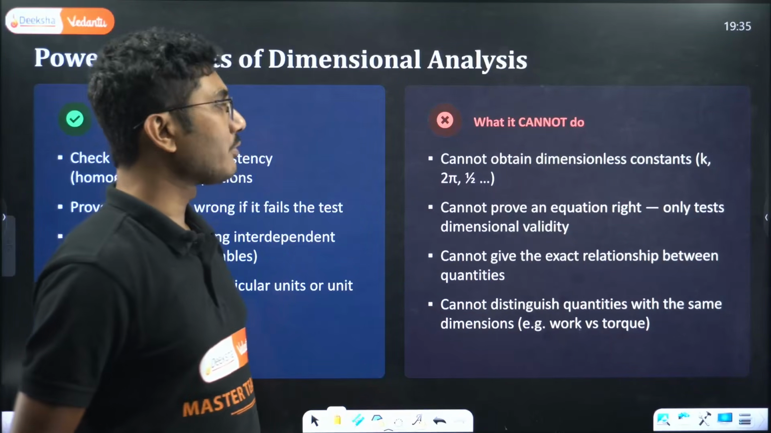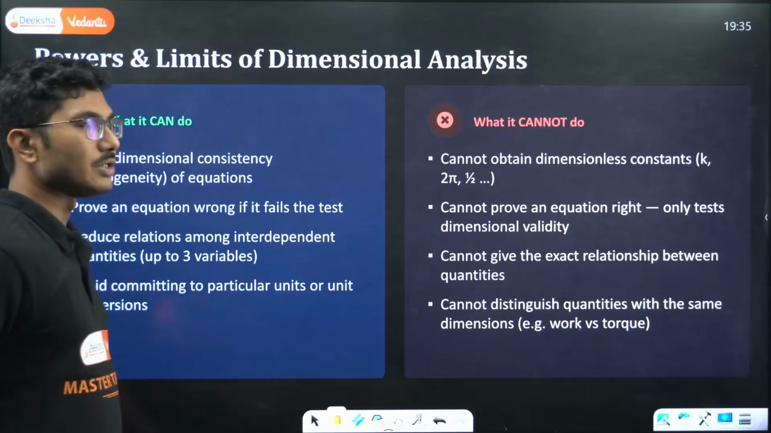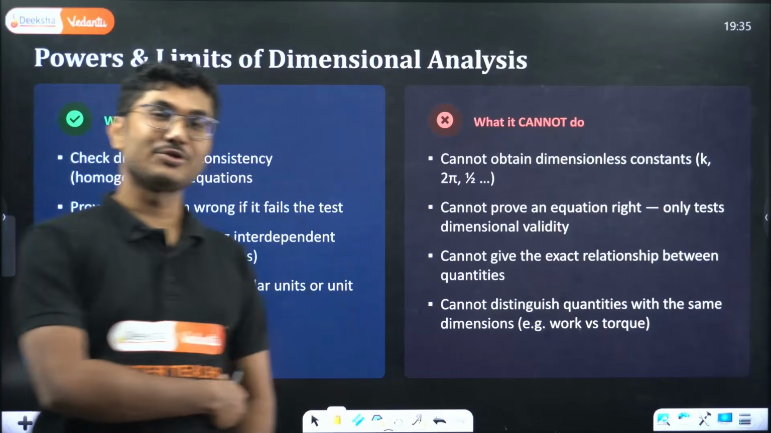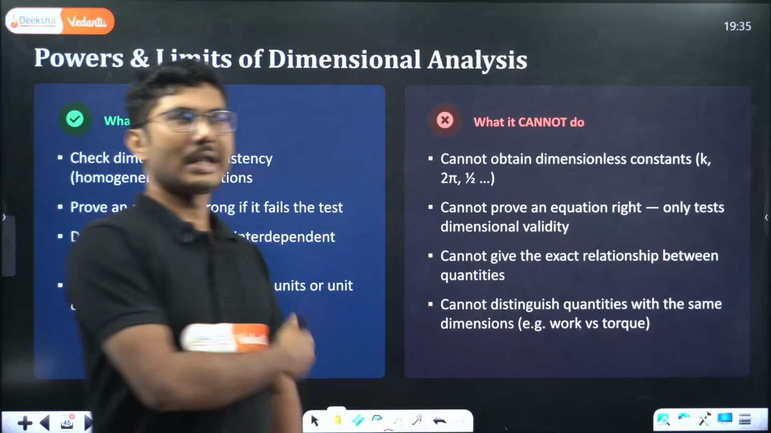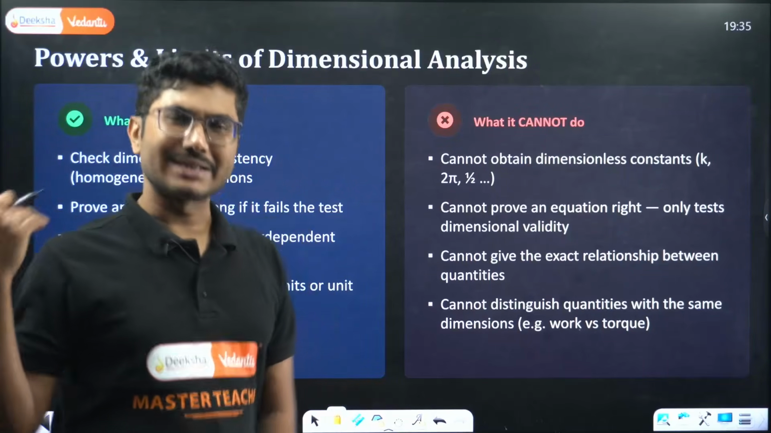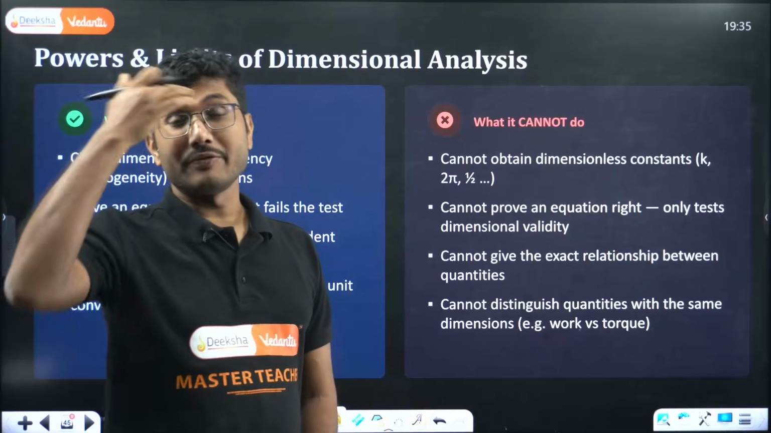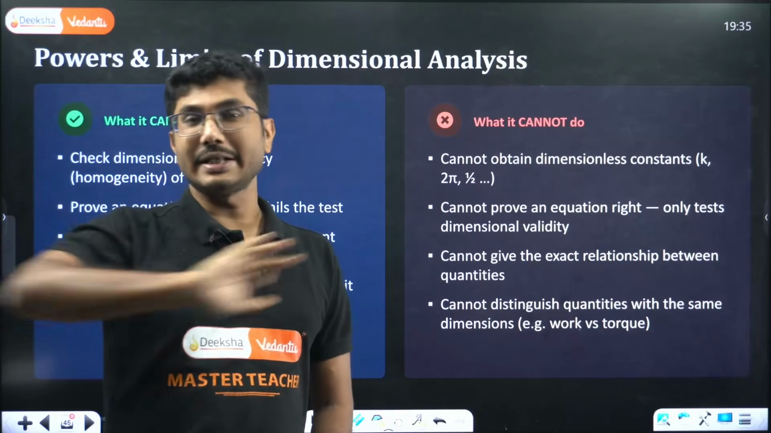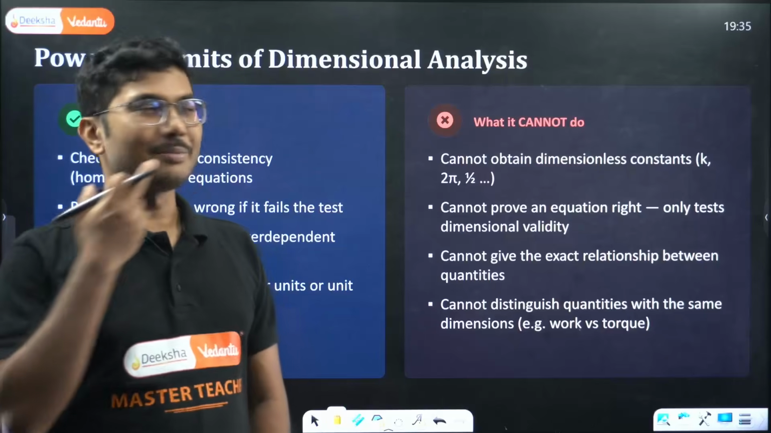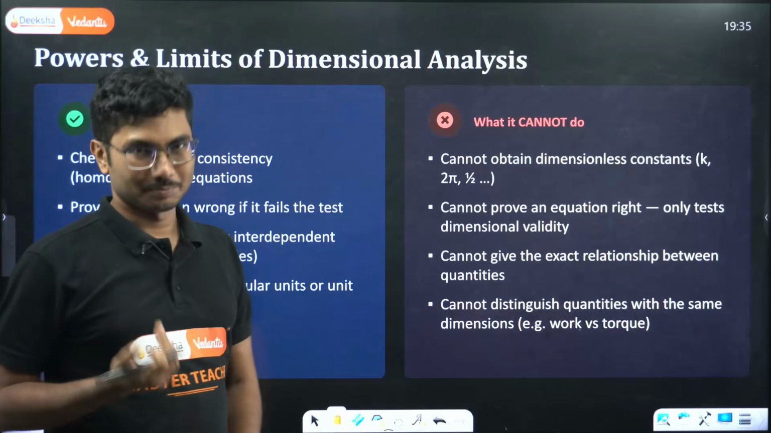It cannot distinguish quantities with the same dimensions, that is work versus torque. Work and torque have the same dimensions, and angular momentum and one more quantity have the same dimensions. It will not be able to differentiate between those quantities. It will say they are dimensionally consistent. So these are important things that you need to remember.